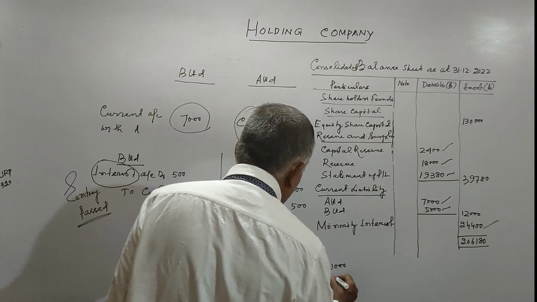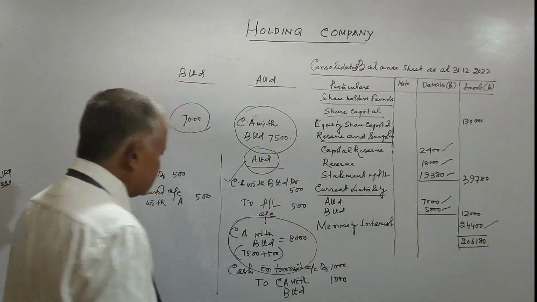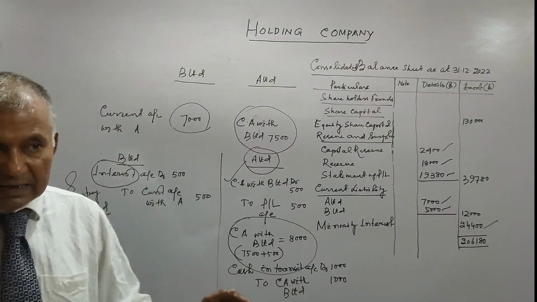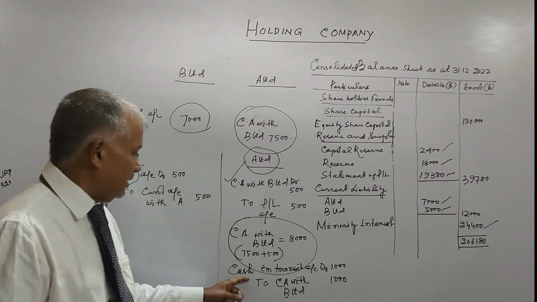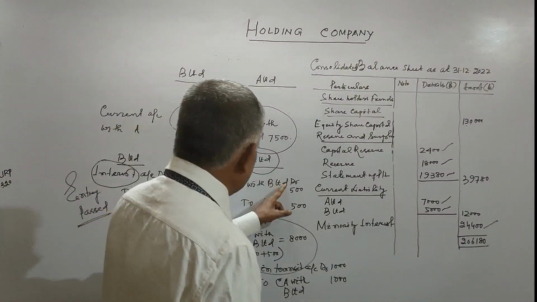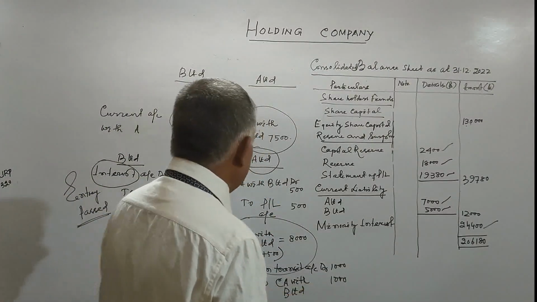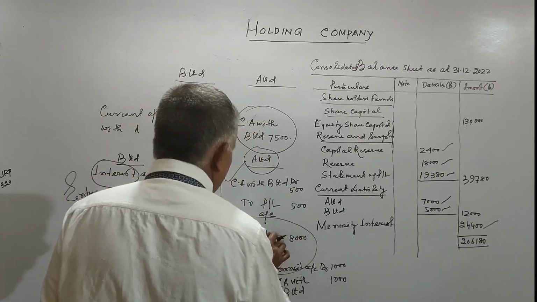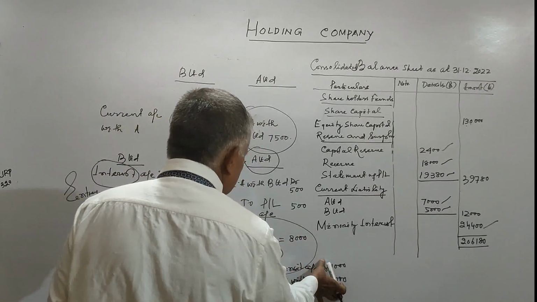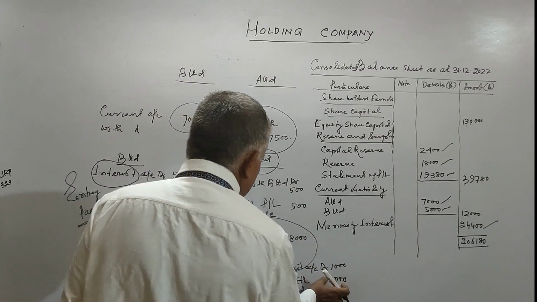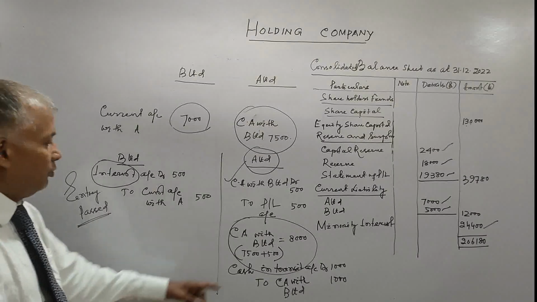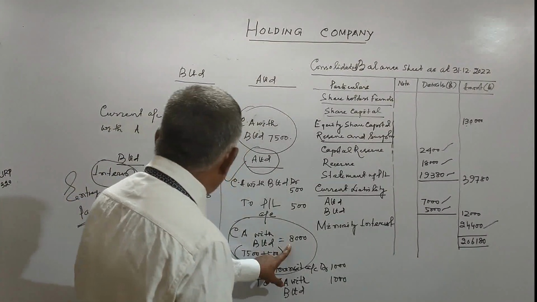It comes to 1,000. Friends, if we pass this entry, then the current account with B Limited will be reduced by 1,000. So after this entry, 8,000 minus 1,000, the current account will be 7,000.